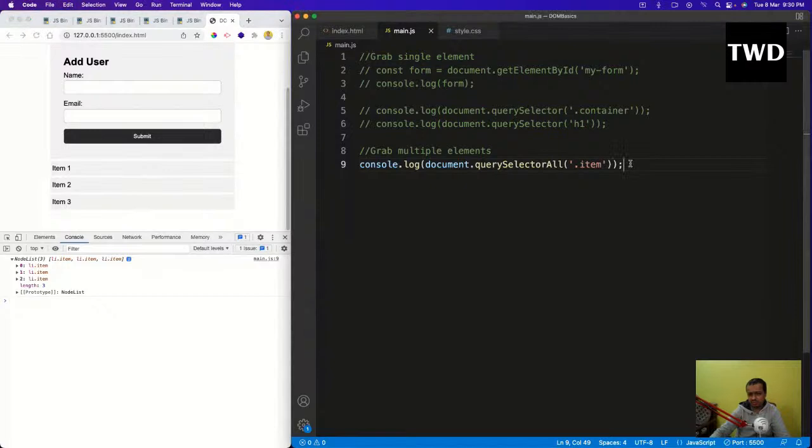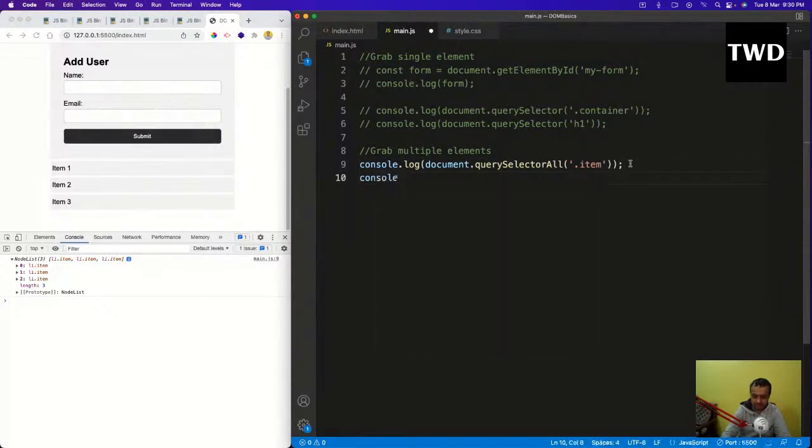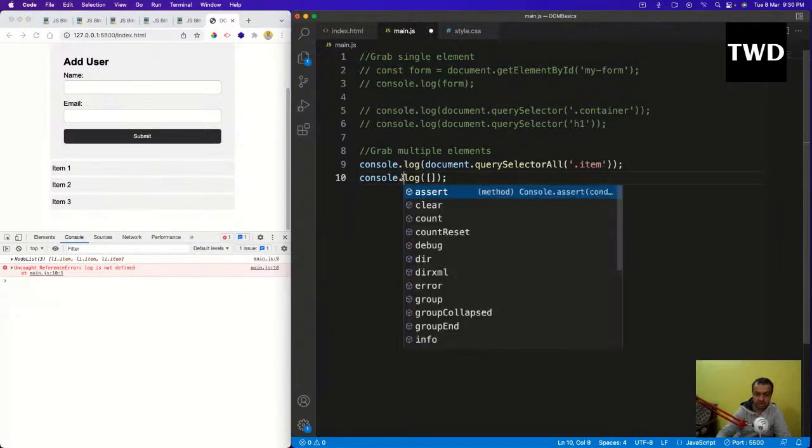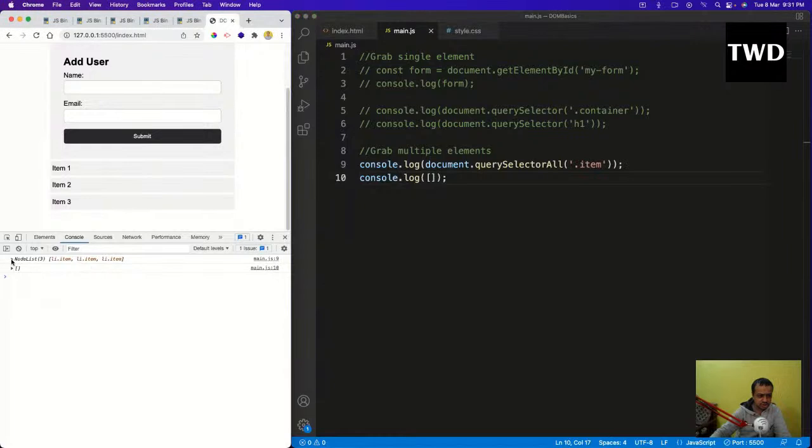If you want to see the properties of an array, I'm just going off topic a bit. So console dot log, I will just give an empty array. I want to see the properties of this array. I will clear it and save it. Console dot log, it's dot log, not like this. I will save it. See, NodeList, I want to show something. For anything in JavaScript, you can see the properties like this.